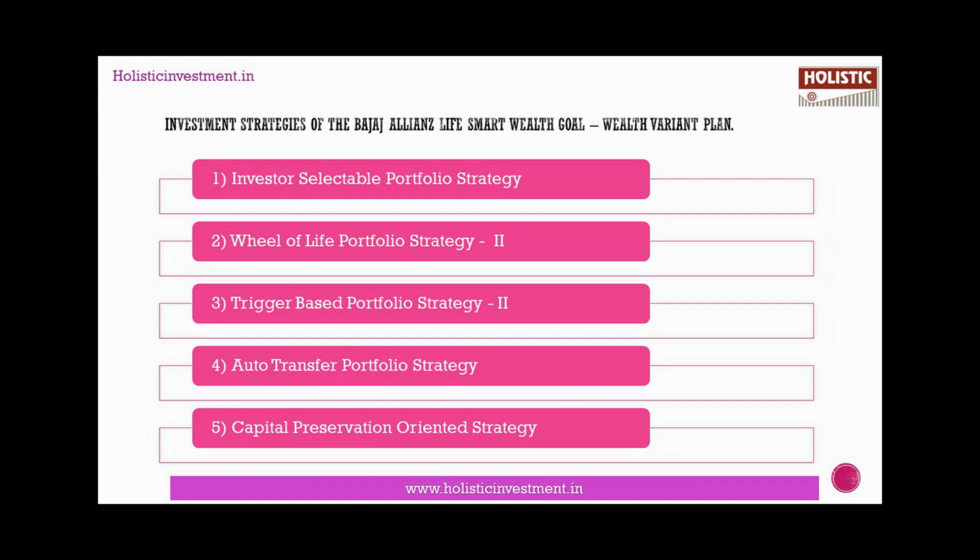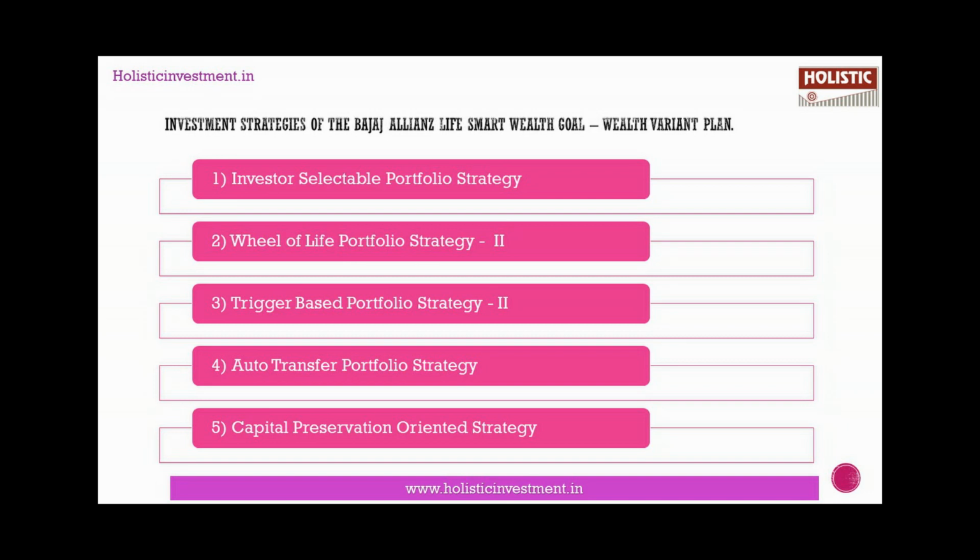Third investment strategy is trigger-based portfolio strategy. In this strategy, the investments are made in equity-oriented fund and debt-oriented fund in the ratio 75:25. The fund value proportions may substantially get altered due to market movements. If you see any appreciation over 3 times, the value of the units is considered to be gain and is switched to the liquid fund. Later, it will be switched to the equity growth fund and the bond fund, such that the ratio of the value of the units in the equity growth fund to that of the bond fund is restored to 75:25.